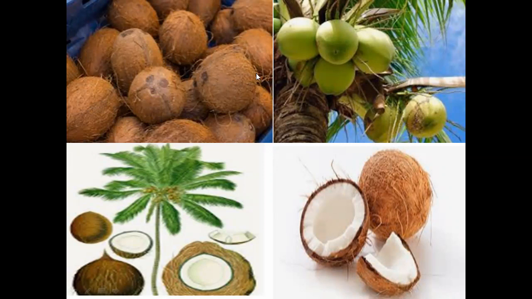In dry condition, it will look like that. Whenever it is on the tree, it will be green. Coconut water is very famous to drink throughout South India and even in the north. In the schematic diagram of the coconut tree, it looks like this. Once you break this fruit, the white-colored tissues inside are edible. Even the water is very famous to drink.